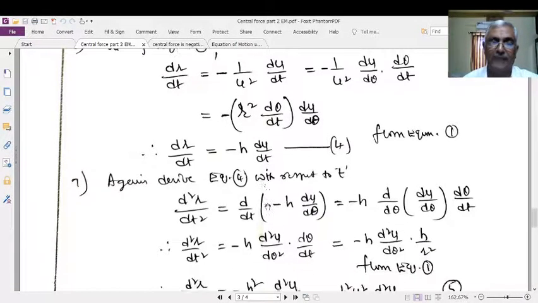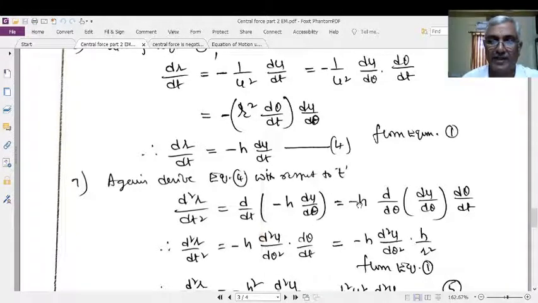Again, on differentiating with respect to time, you will get d square r by dt square is equal to the differentiation, that is d by dt, of this one.